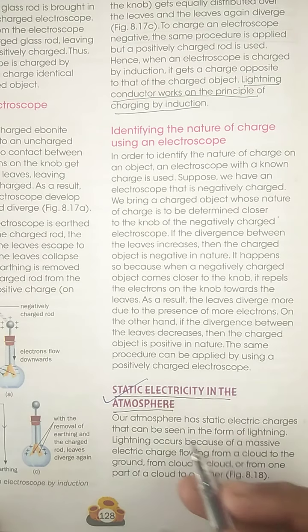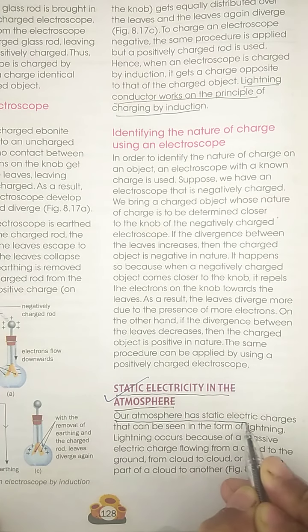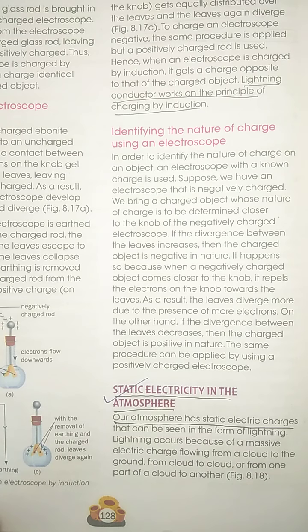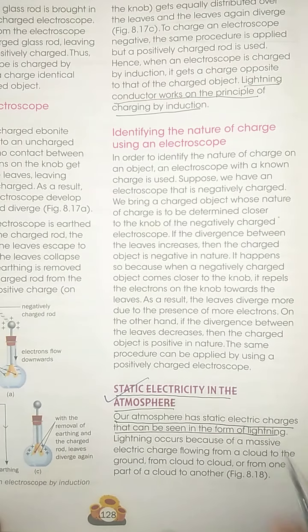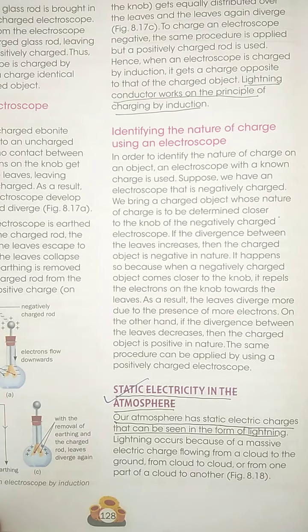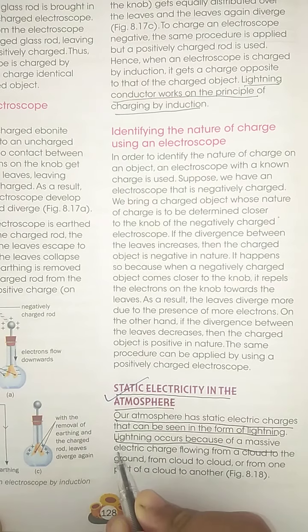To understand this, as you know, our atmosphere has static electric charges. Static electric charges means one is negative charge and another is positive charge, but these charges are at rest. These charges can be seen in the form of lightning when a huge amount of static charge develops in the atmosphere. That's why lightning occurs because of massive electric charges.